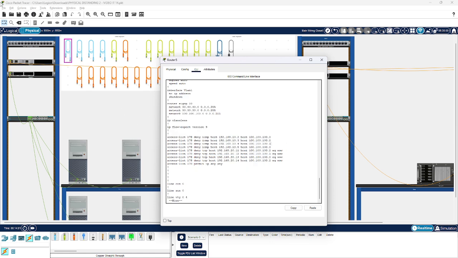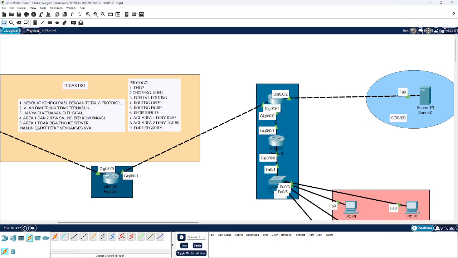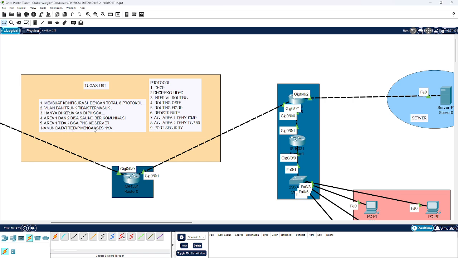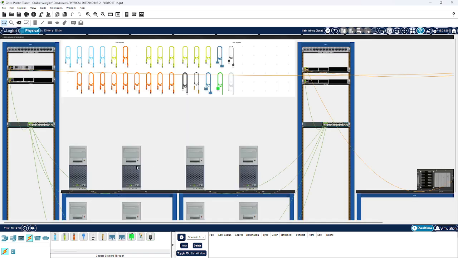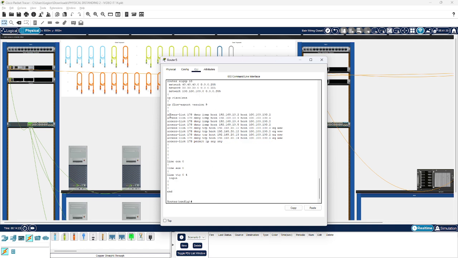As you can see here in the task list, area 1 can't ping the server, but it can still be accessed. That's the command. So I use access list ICMP. ICMP is the way to ping. It's like pinging from the router to the server.